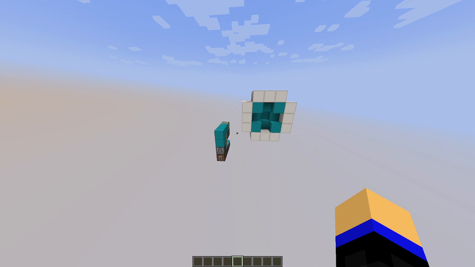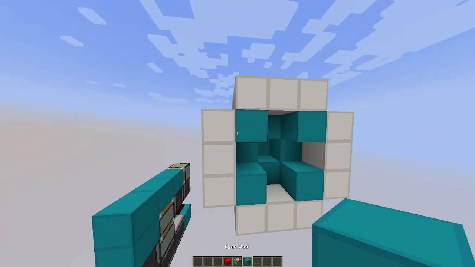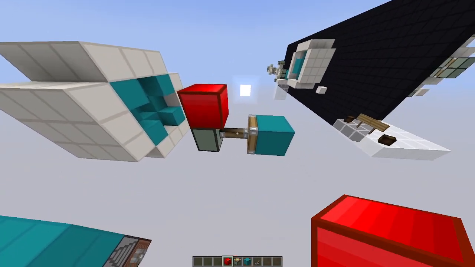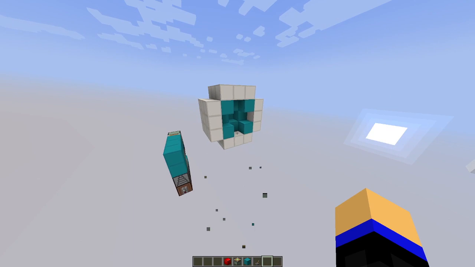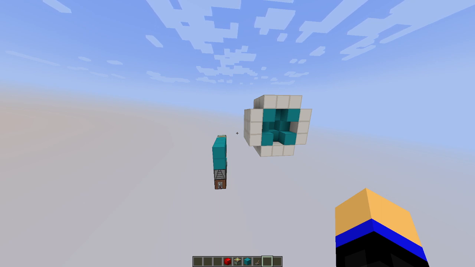So we can check this by powering the pistons with redstone block or using zero ticking tricks from 1.16 that we have. So for example, you can have this here. You can either do this with a redstone block, so you can extend the block, or you can just do a lever or button zero ticking. So yeah, both of these work. You can just use either of these methods to check if a piston layout works by powering the pistons in an order such that the pistons can put the blocks into the door position and out of it and back to the initial position. So yeah, that's basically how you would check if a piston layout is working or not.